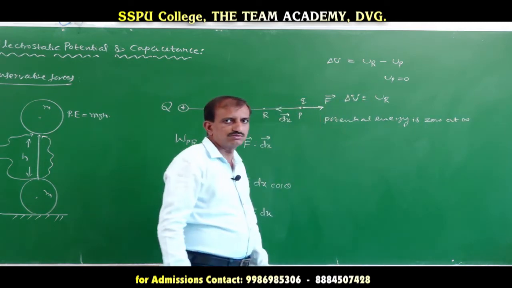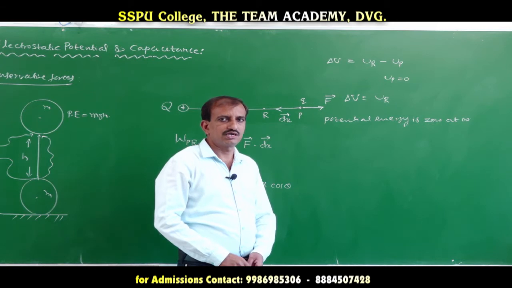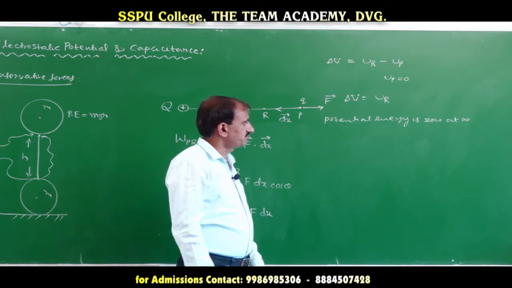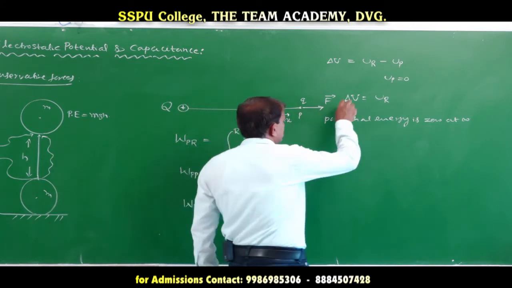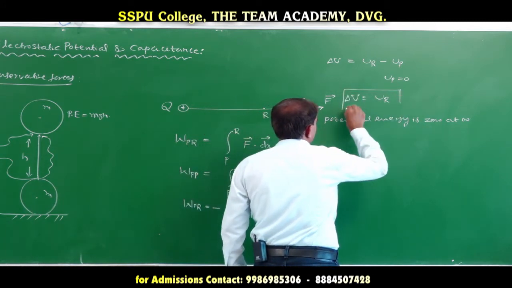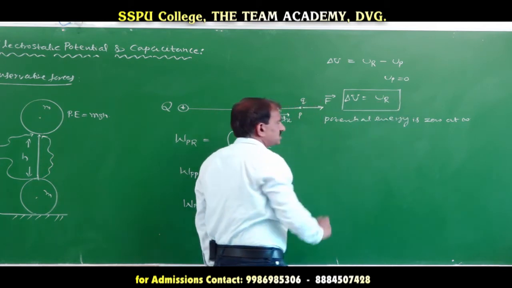We can assume the potential energy of a charged particle at infinity is 0. Therefore, the potential difference is equal to U_R, that is, the potential at R.